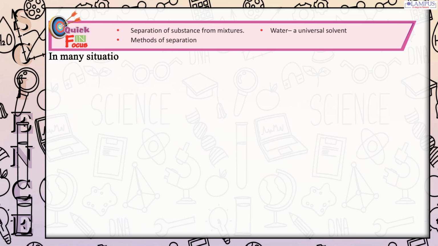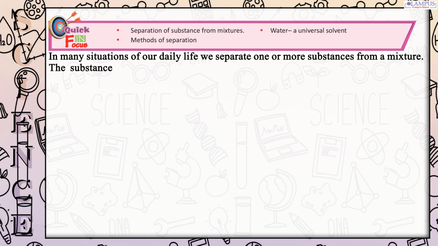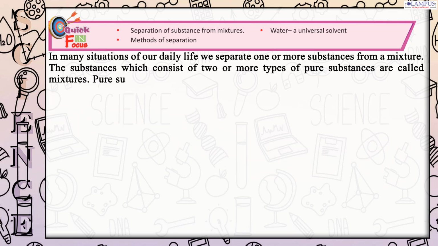In many situations of our daily life we separate one or more substances from a mixture. The substances which consist of two or more types of pure substances are called mixtures. Pure substances contain particles of only one kind.